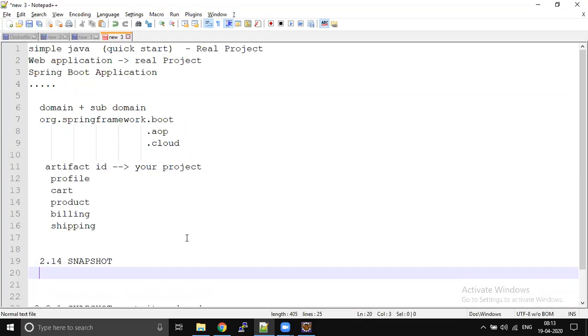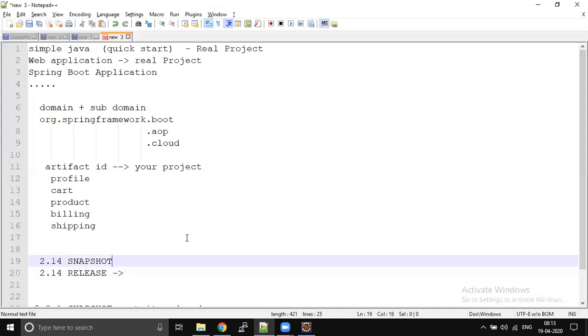Once your development and testing are done and you want to move your code to production, you change your versions from snapshot to release. If somebody consumes your code or your dependency, ask them to use the release version, not the snapshot version.